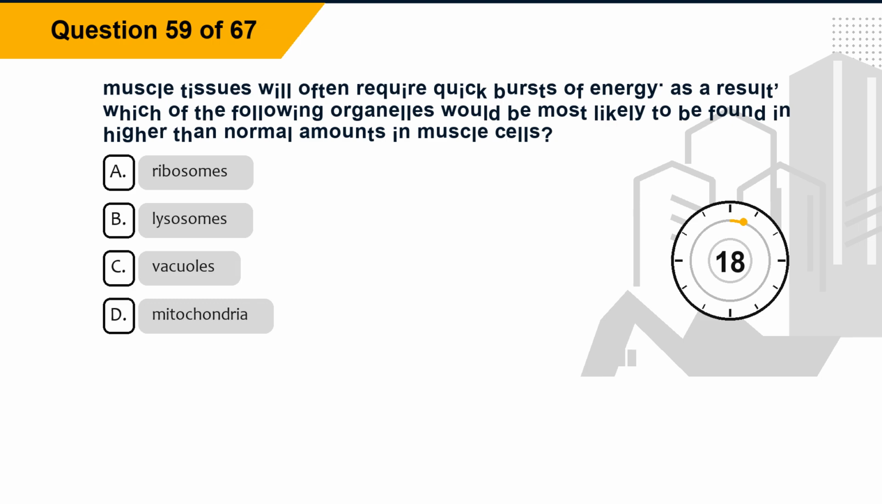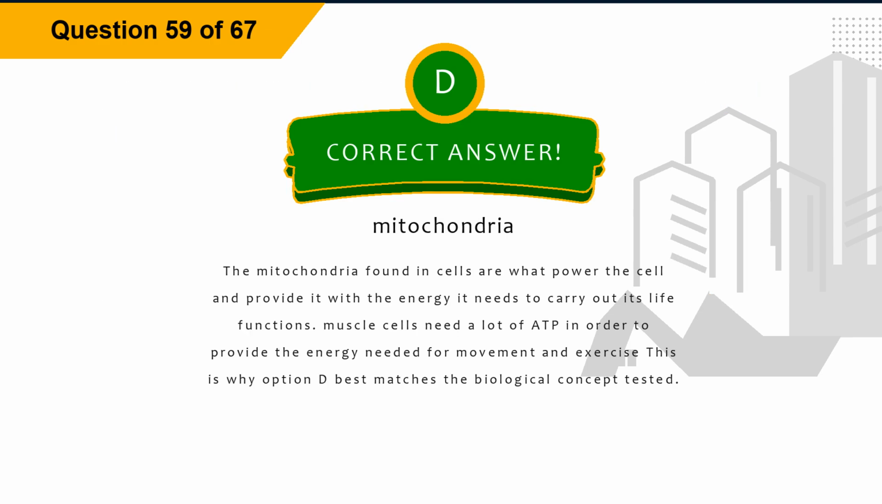Question 59. Muscle tissues will often require quick bursts of energy. As a result, which of the following organelles would be most likely to be found in higher than normal amounts in muscle cells? Option A, ribosomes. Option B, lysosomes. Option C, vacuoles. Option D, mitochondria. The correct answer is option D, mitochondria. Explanation. The mitochondria found in cells are what power the cell and provide it with the energy it needs to carry out its life functions. Muscle cells need a lot of ATP in order to provide the energy needed for movement and exercise. This is why option D best matches the biological concept tested.